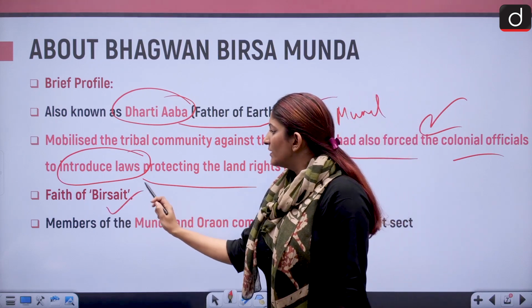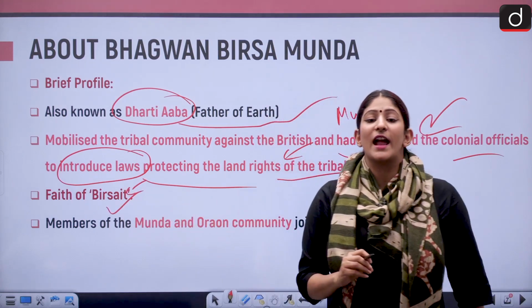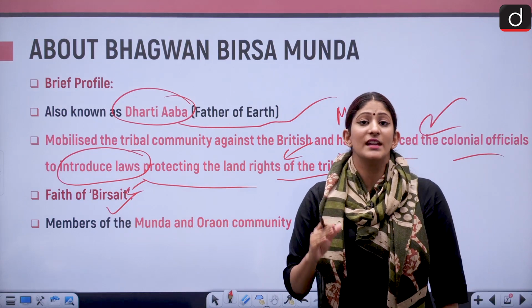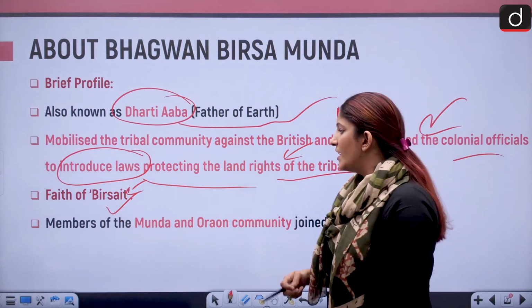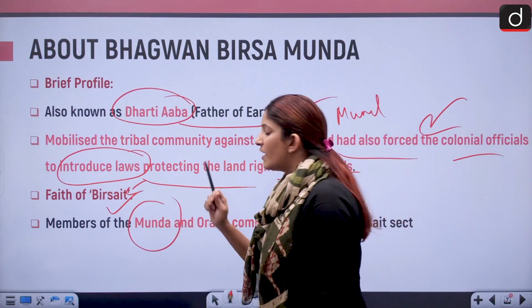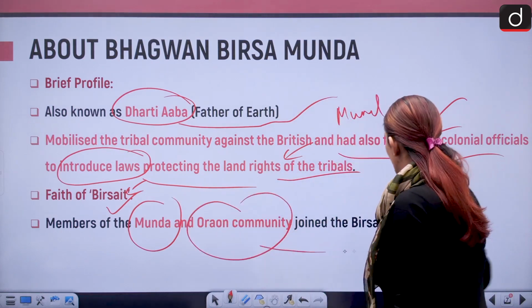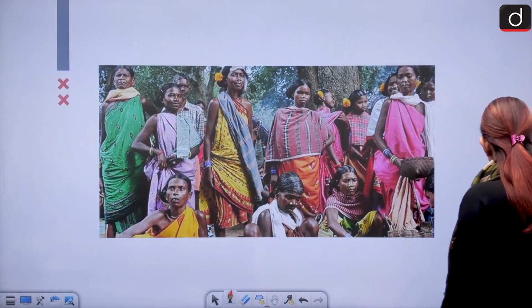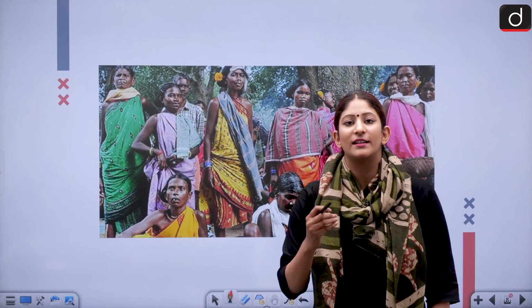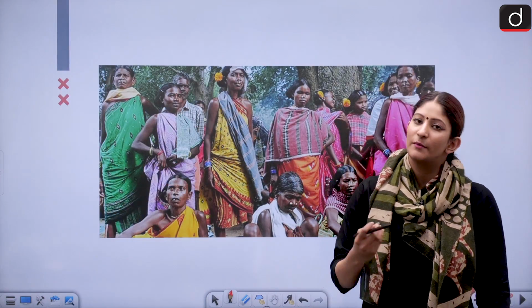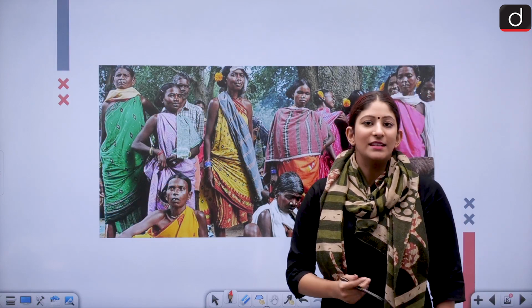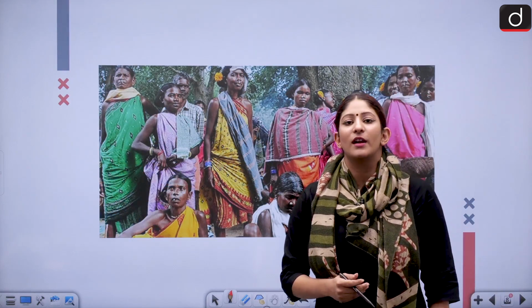He also started the faith of Bir Sat, and this was actually against the missionary influx that was happening at that time, and members of not only the Munda but also the Oraon tribes joined in. Okay, Bir Sat sect could be a prelims question. Who started the Bir Sat sect? It's Bhagwan Birsa Munda. And this is the Munda tribe that we are going to discuss.